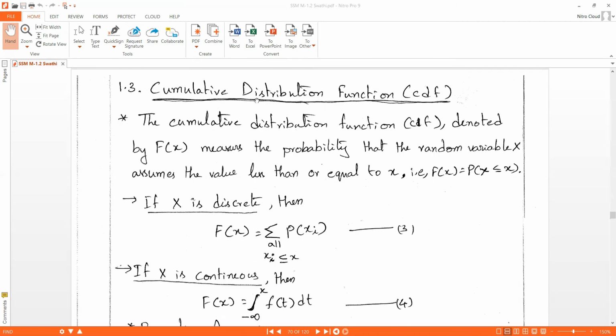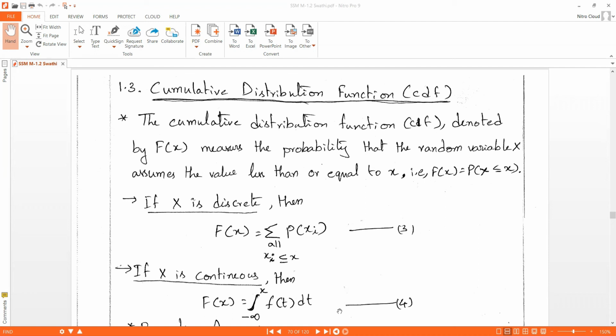Next is the cumulative distribution function, CDF, for discrete random variables and continuous random variables. What is CDF? We'll see. It is the cumulative distribution function, denoted by capital F of x, which measures the probability that the random variable X assumes a value less than or equal to x.